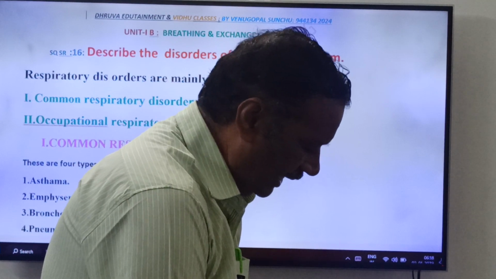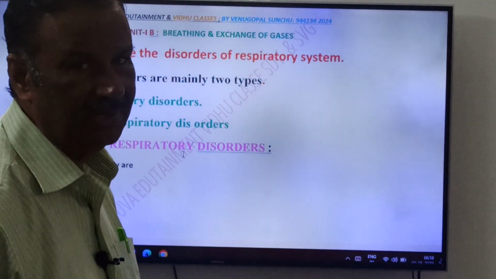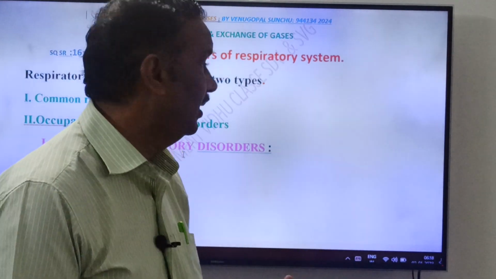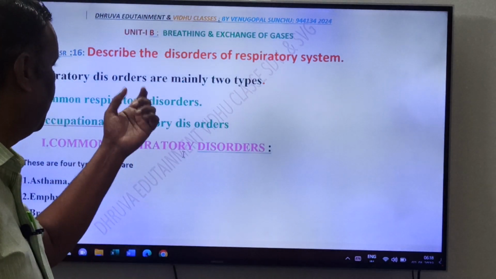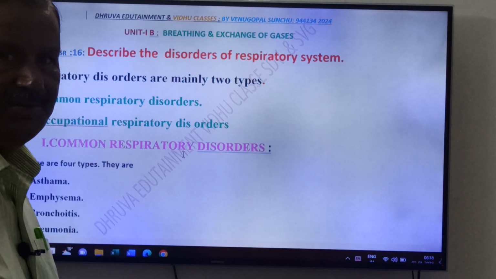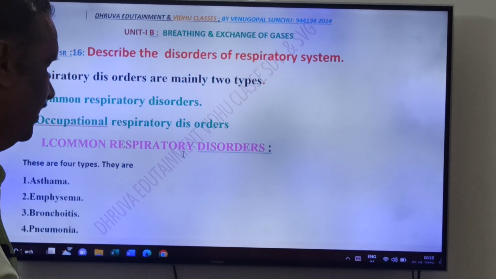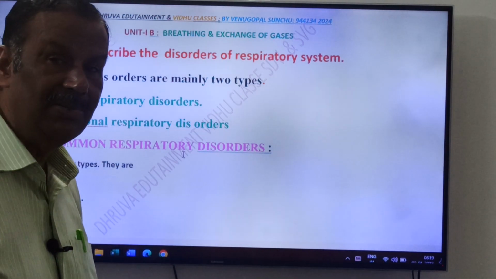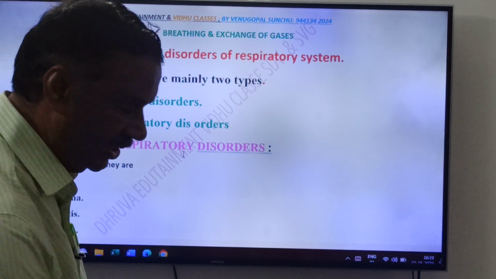Friends, here we have a total of 8 disorders, in which 4 are common respiratory disorders and the remaining 4 are occupational respiratory disorders. Respiratory disorders are mainly of 2 types. What are they, friends? Common respiratory disorders and occupational respiratory disorders. First you have to know this.